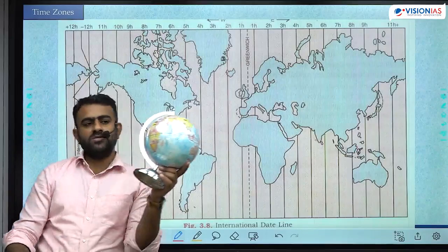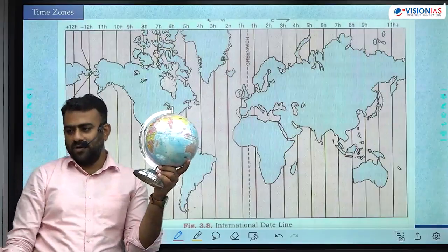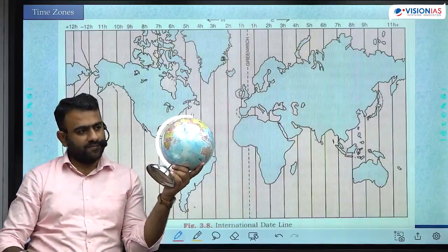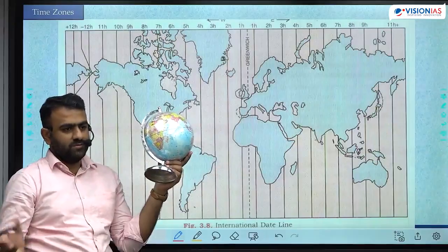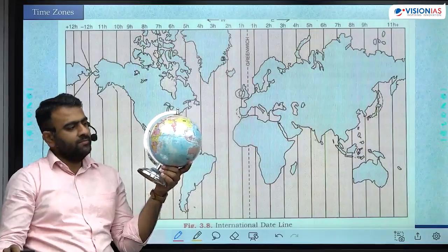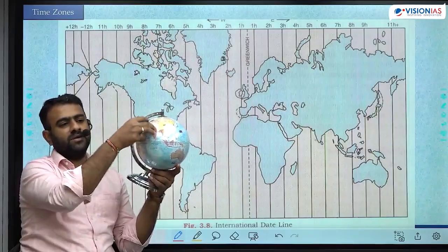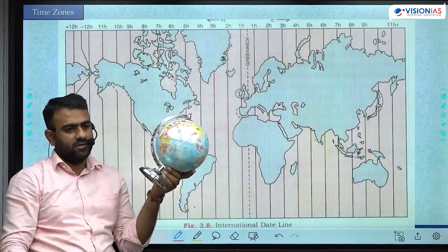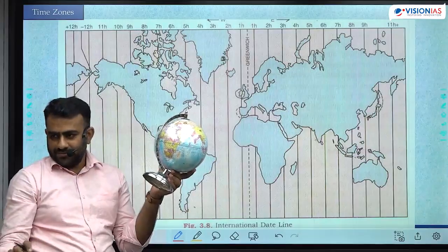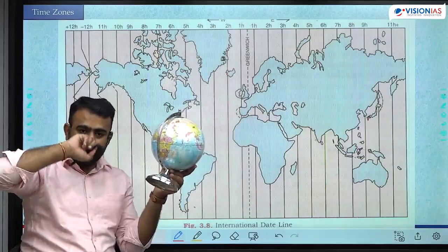In the earlier days, this was not a problem because there was no real-time communication. There was no regular communication happening. Real-time was nowhere possible in earlier days. Whatever the interaction, whatever the activity which was happening, it was limited to that area only. So in the old times, there was no necessity to know what is the time in another place.